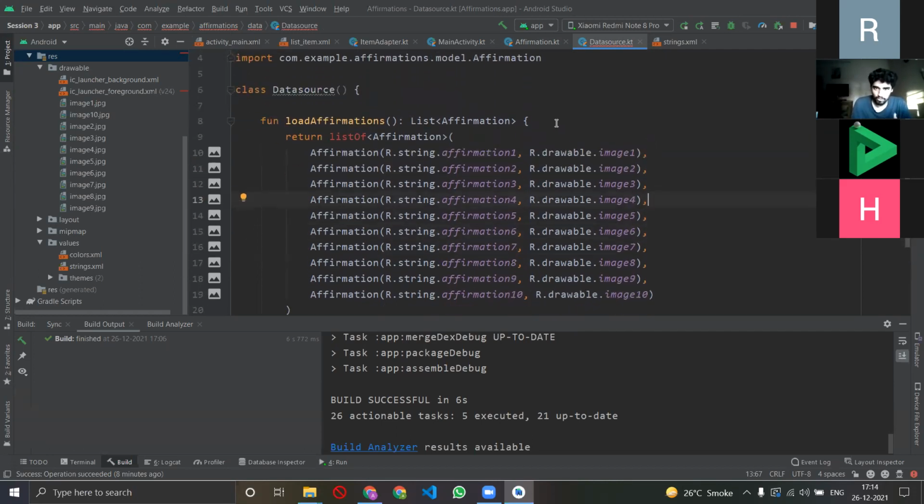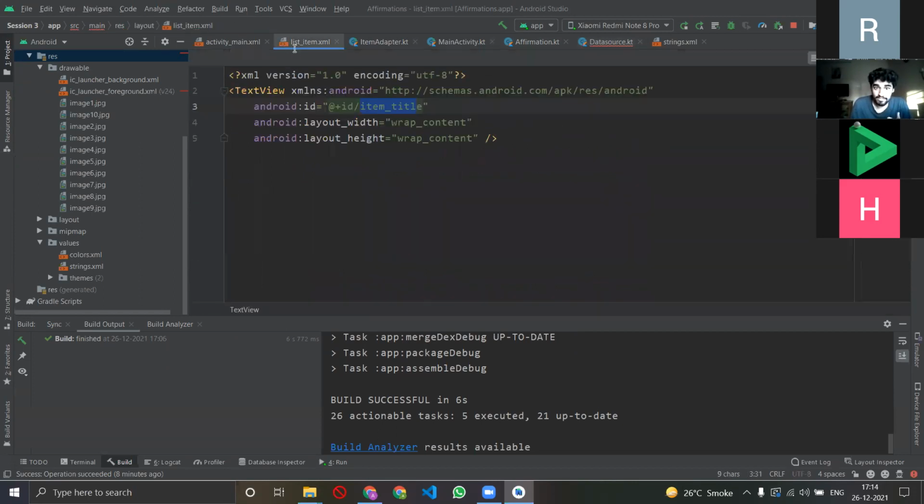That is done. So after that, what we did was that we made some changes in the front end, and then we went to the item adapter file. So we'll do the same thing here, right? The very first thing is that we'll make some change here.